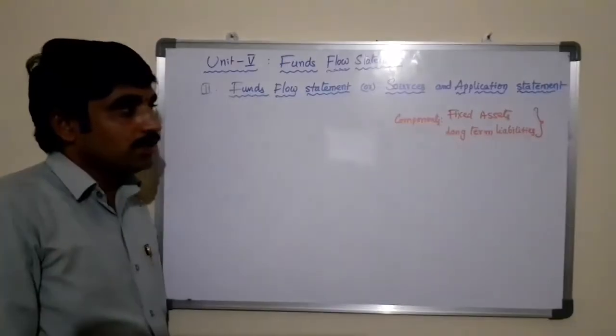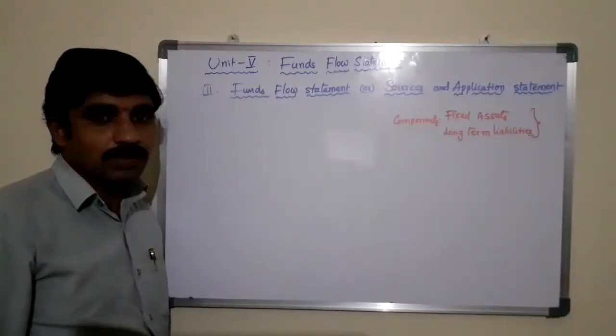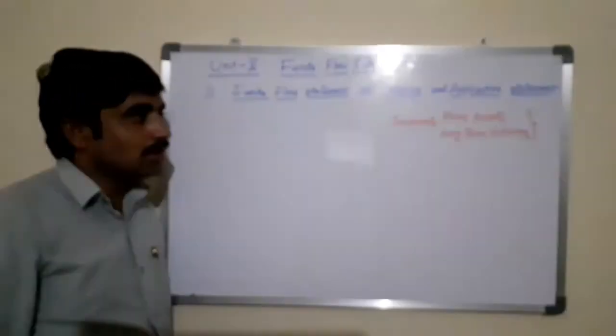So there are various fixed assets in the business like land, buildings, machinery, technology, vehicles, computers, or any asset which will give service to the business or the company for a long period. All these assets are known as fixed assets. This fixed assets information will be found on the asset side of the balance sheet.